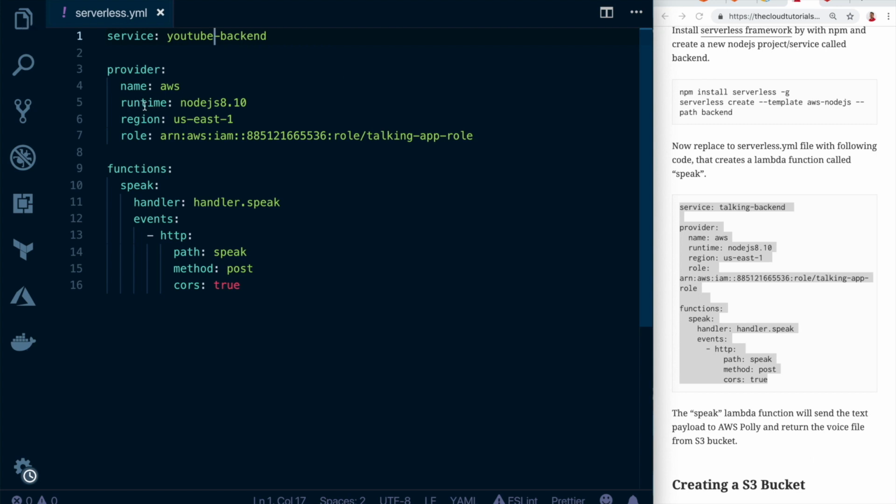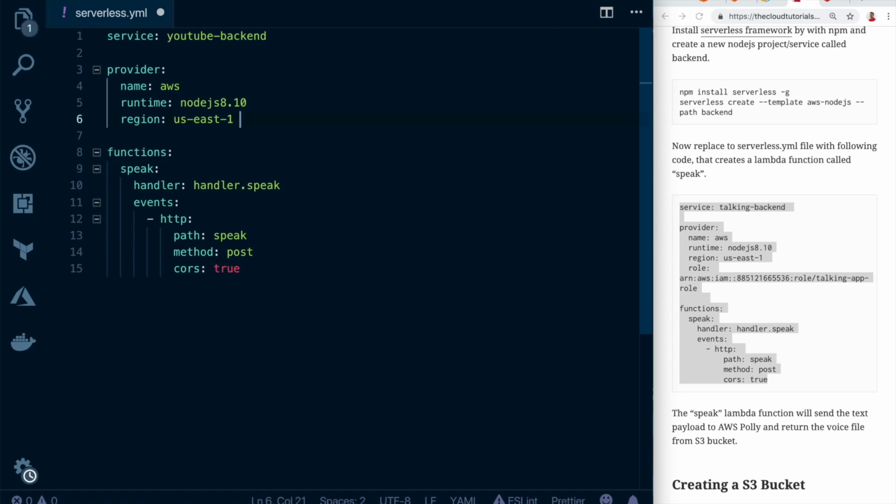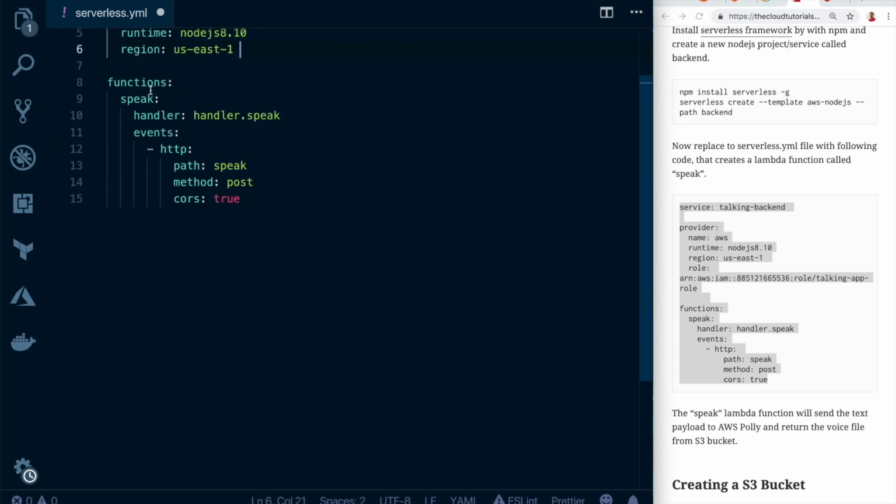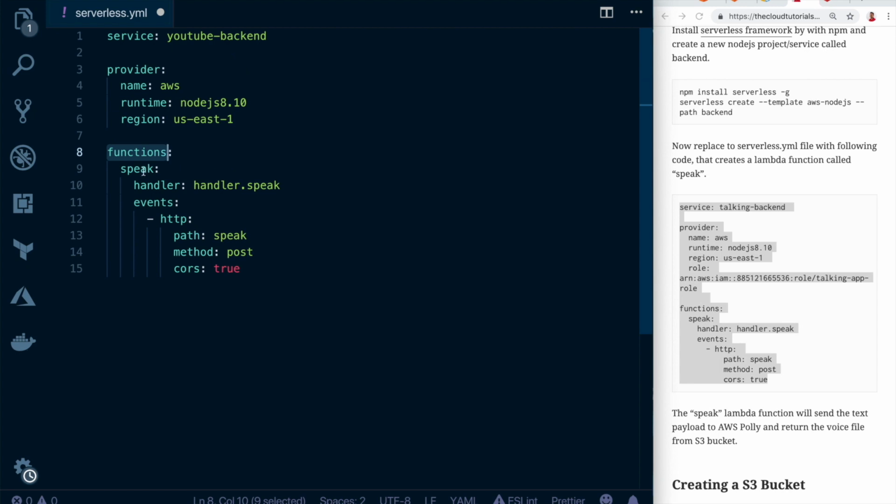So provider runtime is same, and the region that I'm going to provision all my resources in is US East 1, which is North Virginia region. And role, just forget about this for a moment. We'll get back to that. And this is our Lambda function.